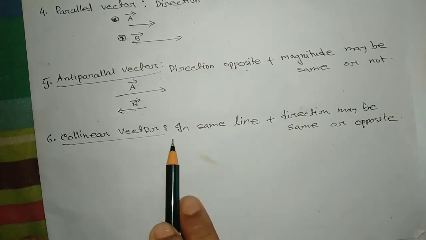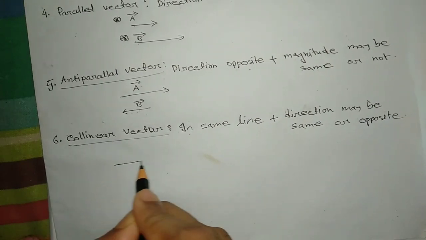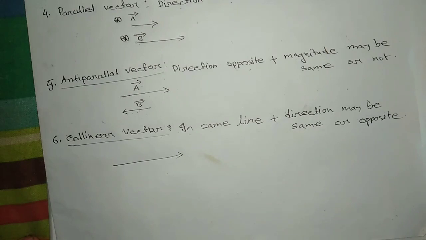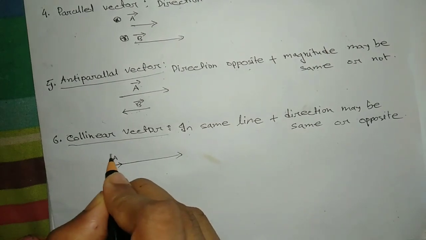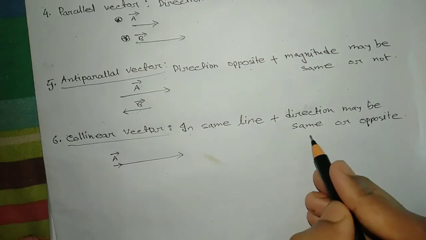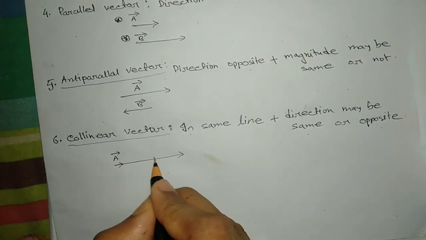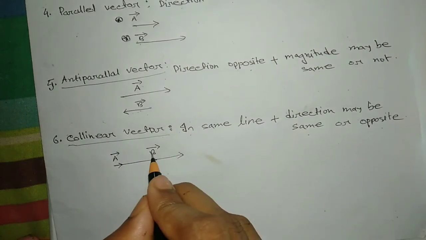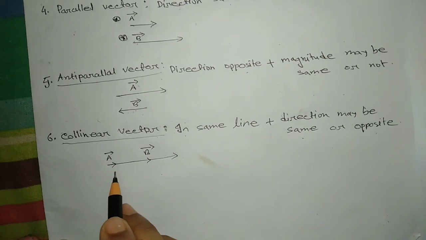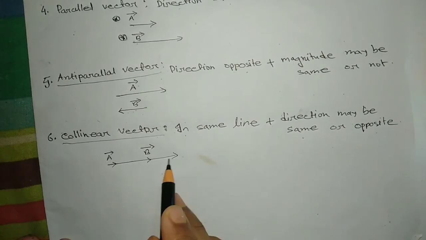Collinear vectors are in the same line. That means this is a line. If I consider this is a vector, the direction may be the same or opposite. If the direction is the same, then this is the a vector and the other is the b vector, in the same direction on the same line.